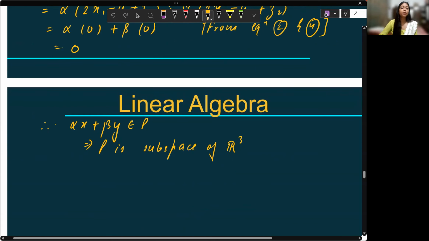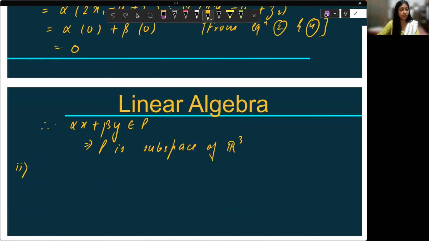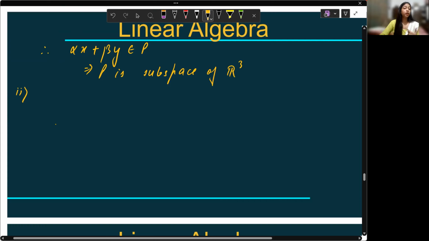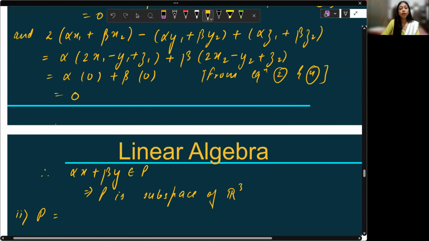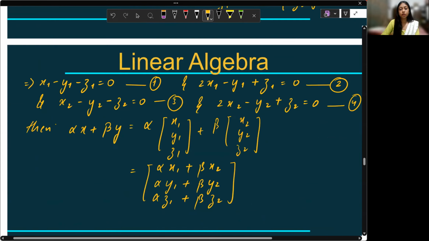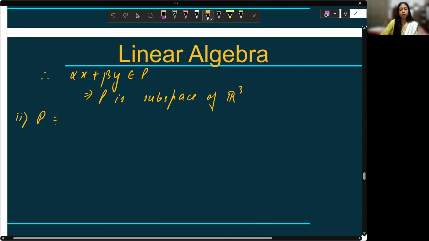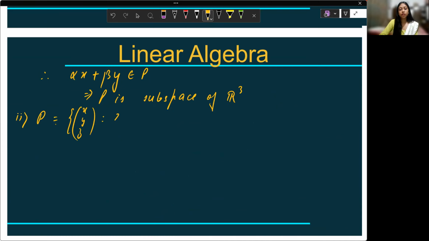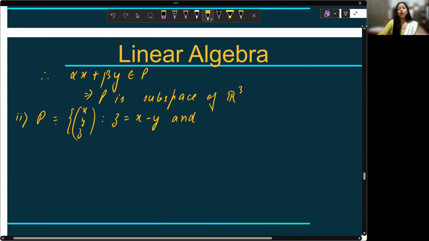Here you secure your 10 marks. For the next 10 marks, what do I have to find? I have to find its basis and dimension. So let's get back to the definition of P. How was P defined? P is equal to (x, y, z), where z is equal to x minus y. I have written it in a slightly different way. I have taken the value of z here, and 2x minus y plus z is equal to 0.